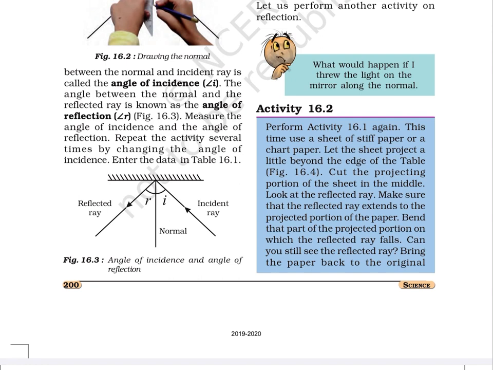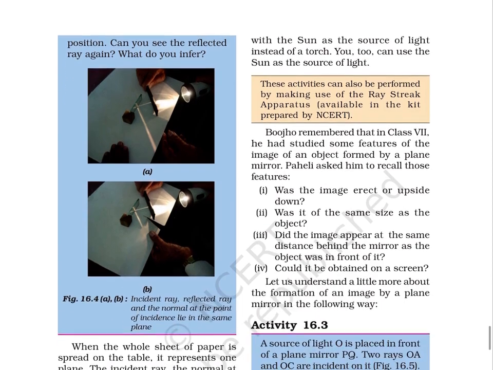Make sure that the reflected ray extends to the projected portion of the paper. Bend that paper of the projected portion on which the reflected ray falls. Can you still see the reflected ray? Bring the paper back to the original position. Can you see the reflected ray again? What do you infer? Page 201.